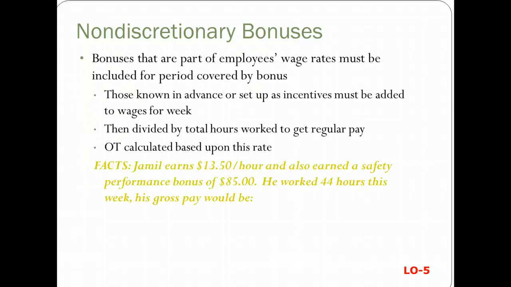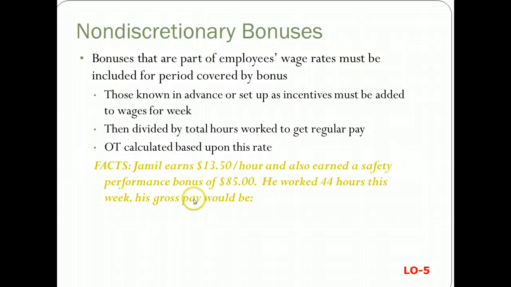You can also have non-discretionary bonuses, which are bonuses that are part of the employee's wage rates, and they have to be included for the period that's covered by the bonus. So these are known in advance, or they're set up as incentives that have to be added to the wages for a week.